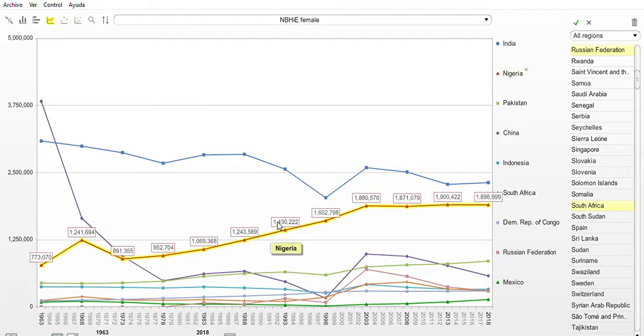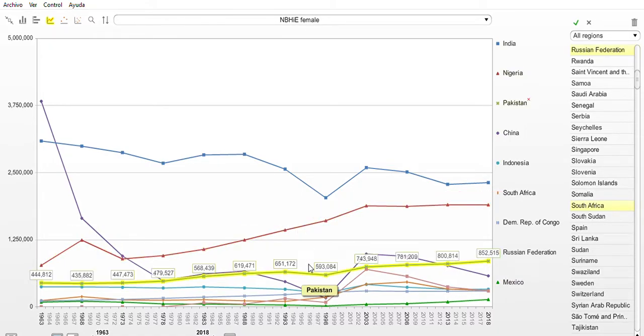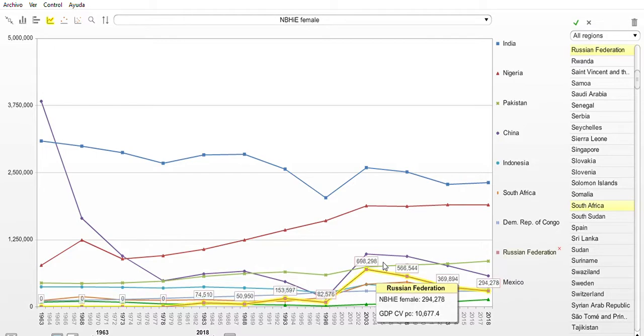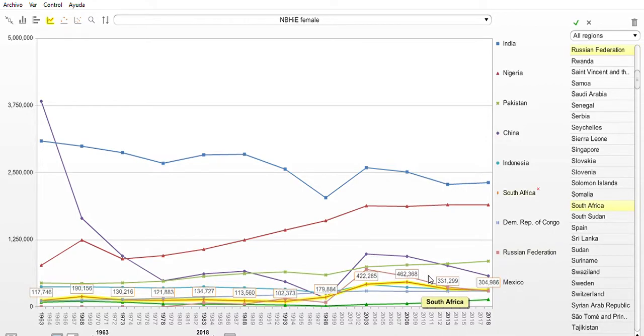This is Nigeria with increasing levels, mainly due to its population growth and also high levels of relative burden of health inequity, as we will see later, followed by Pakistan, which overtook China, despite having a population now of less than 6 times that of China, and other countries like the Russian Federation with a huge increase in the 90s, where the excess mortality in women was multiplied by more than 6 times, and then reduced but still around 300,000, followed by South Africa with a very similar increase due to AIDS in this case, with a more than doubling effect, in fact 4 times since the 90s, and still with 300,000 excess mortality.